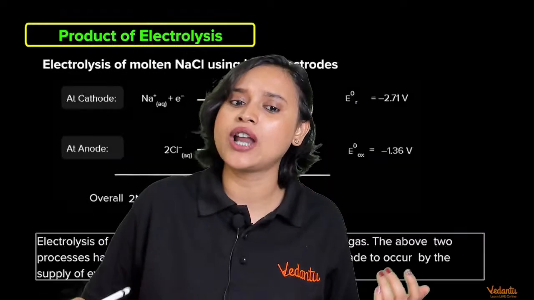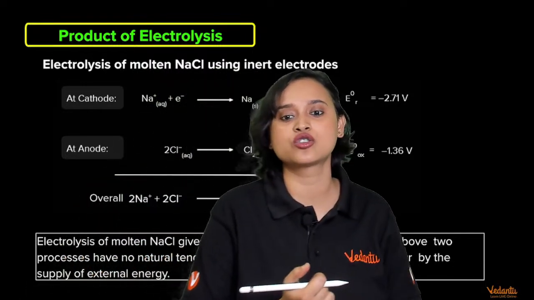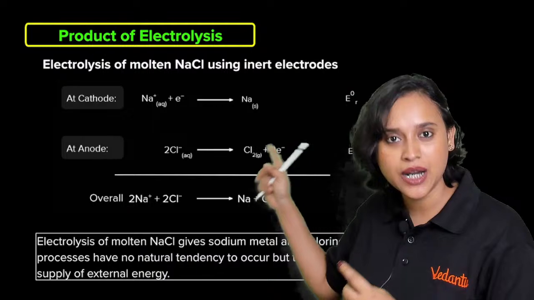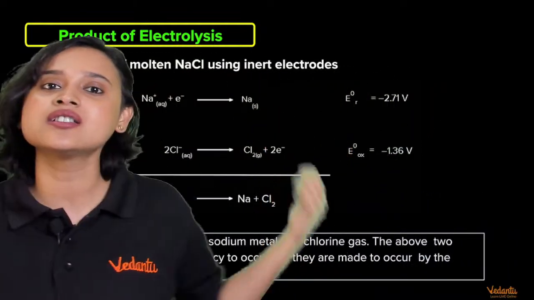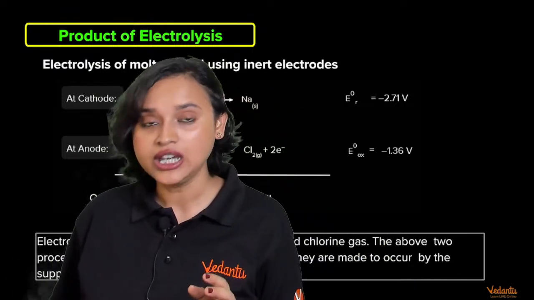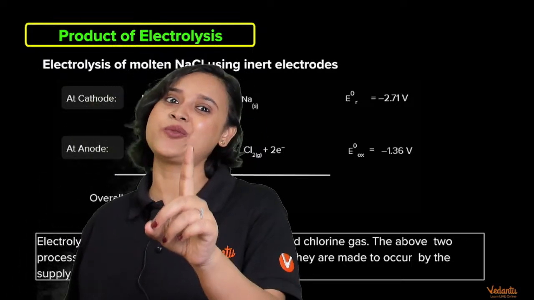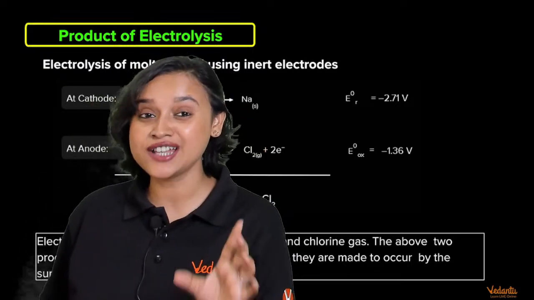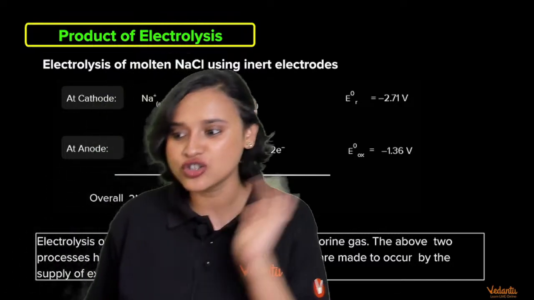So sometimes what happens is we think that definitely this reaction looks like it is feasible. Here is an example I'm going to show you. But what happens is actually the reaction is not seen to be feasible. At that point of time, there is a problem that arises, which is called the overpotential or overvoltage problem. That also we will talk about.